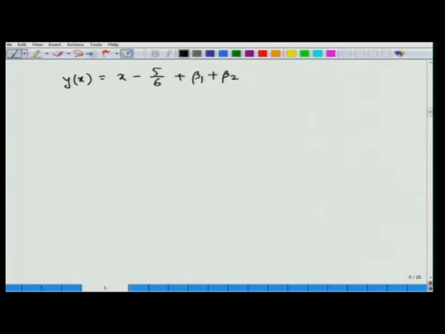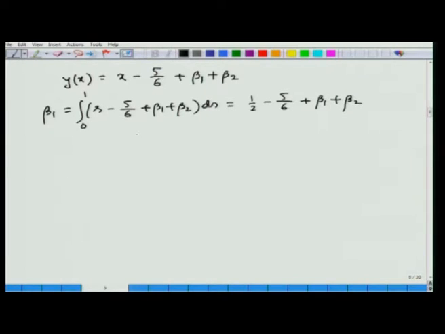So, using this tentative expression for y(x), that is x minus 5 by 6 plus beta 1 plus beta 2, in the formula for beta 1 we can find beta 1 equal to integral 0 to 1 of s minus 5 by 6 plus beta 1 plus beta 2 ds, which is equal to half minus 5 by 6 plus beta 1 plus beta 2.